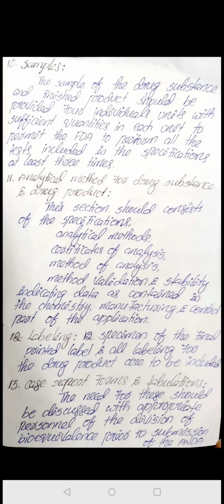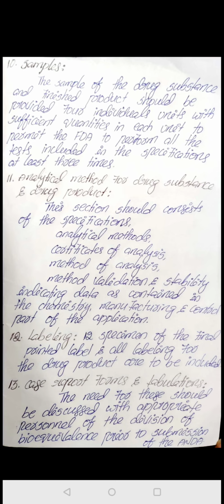We will send 4 individual units of sufficient quantities. That means, for example, if 4 grams, we send 1 gram, 1 gram, 1 gram, 1 gram, four different 1-gram units in equal quantities. From these 4 grams, for each gram they will take and do all the specifications.